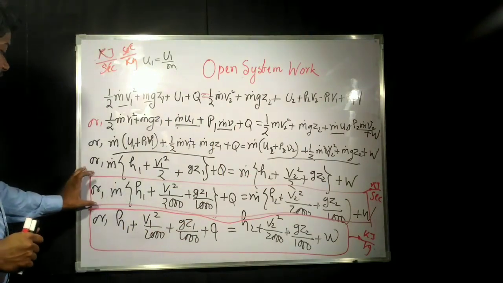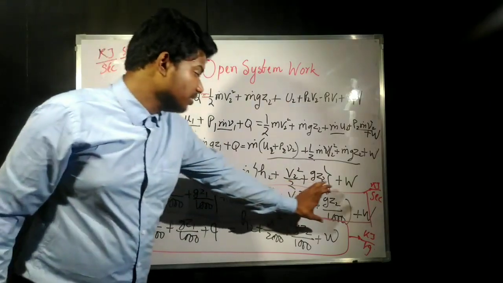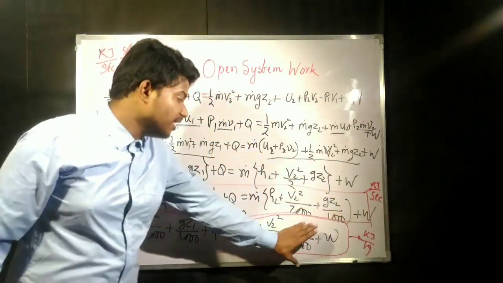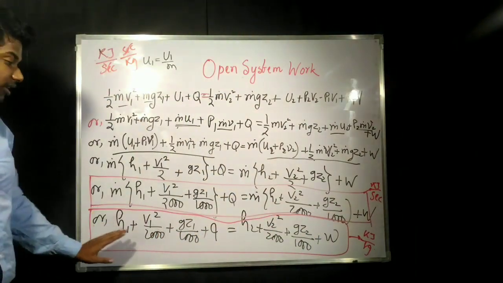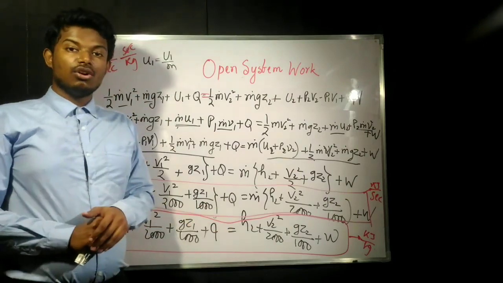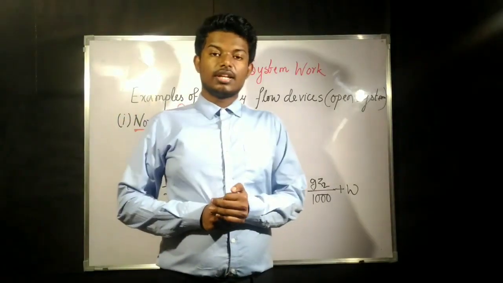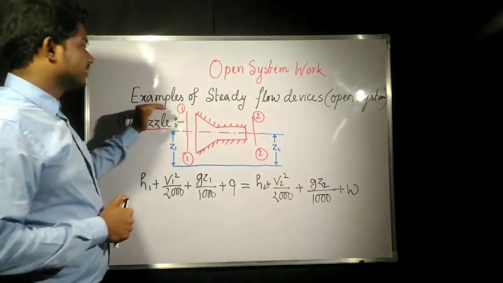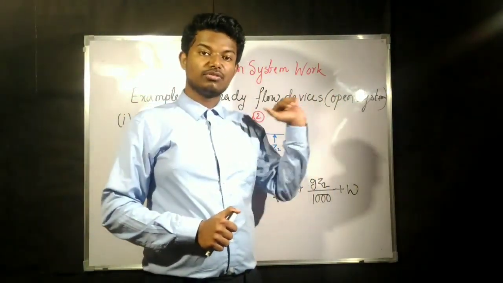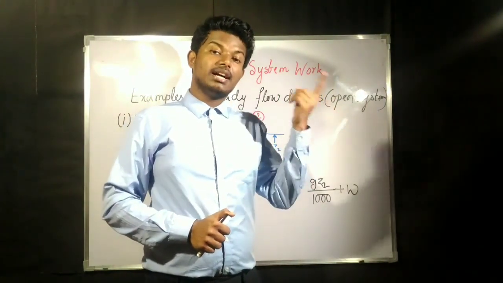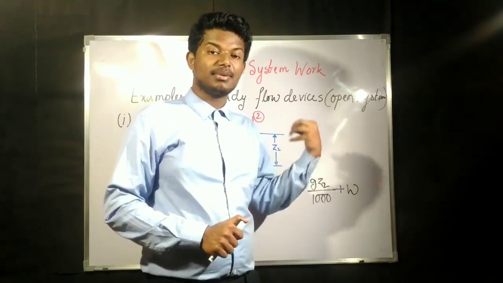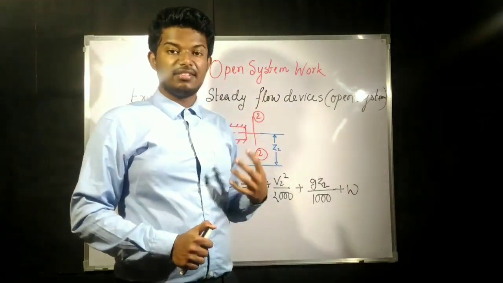So we need to remember that this equation will have all the terms with unit kilojoule per second, and this term will have all the units in kilojoule per kg. So this is the equation of an open system. Now we will see some examples of steady flow devices, that is, open systems. Likewise we have seen the closed system examples, rigid tank, piston cylinder arrangement. Likewise we will see some examples of open system devices.